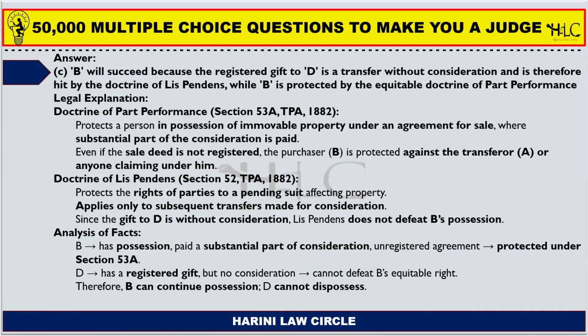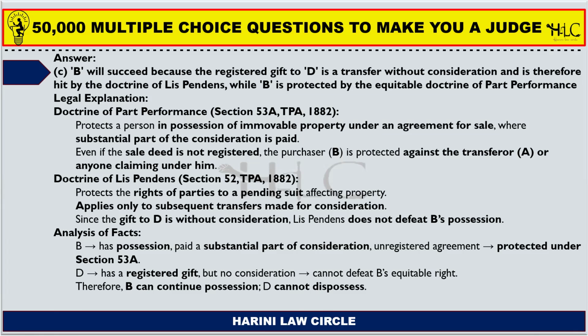protects a person in possession of immovable property under an agreement for sale, where a substantial part of the consideration is paid. So here in this question, a substantial part of the consideration is paid, so part performance is done. Now you have only a right to defense and you cannot claim it as a legal right, as an actionable claim. Keep that in mind.